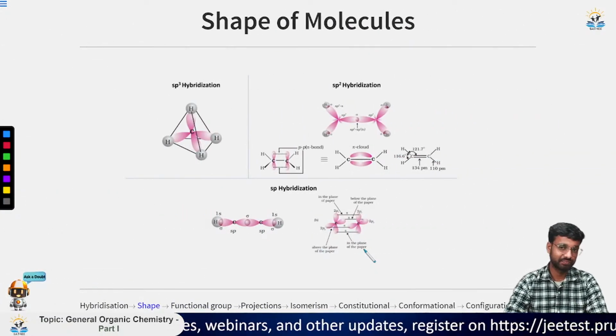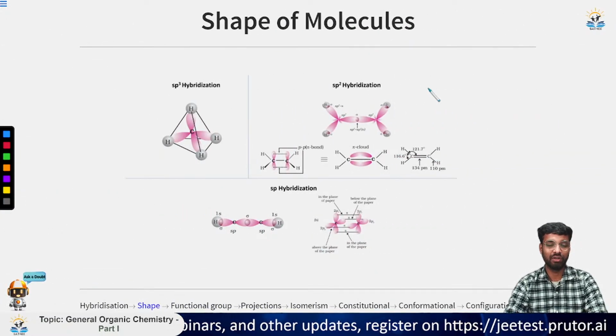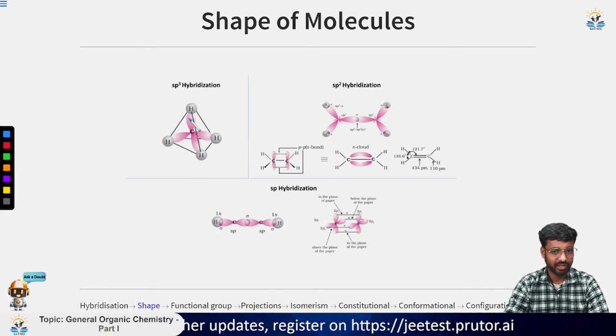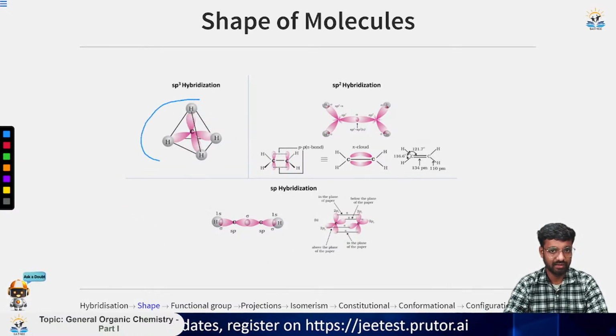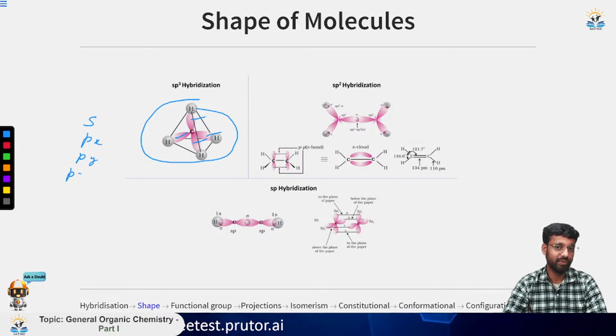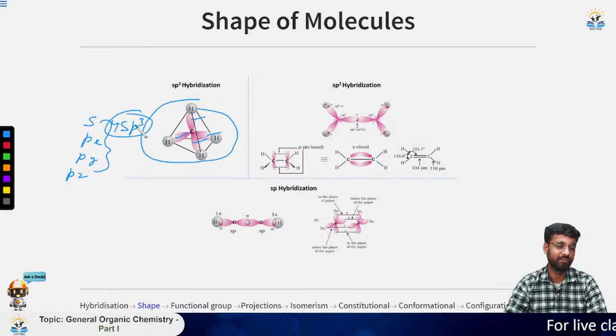So let us start. This is the whole diagram of all these hybridized orbitals: sp3, sp2 and sp. Now for sp3 it is a simple one, you can see very clearly that we have these hybridized orbitals that are from the s, px, py and pz. Now all this combines and forms 4 sp3 hybridized orbitals.